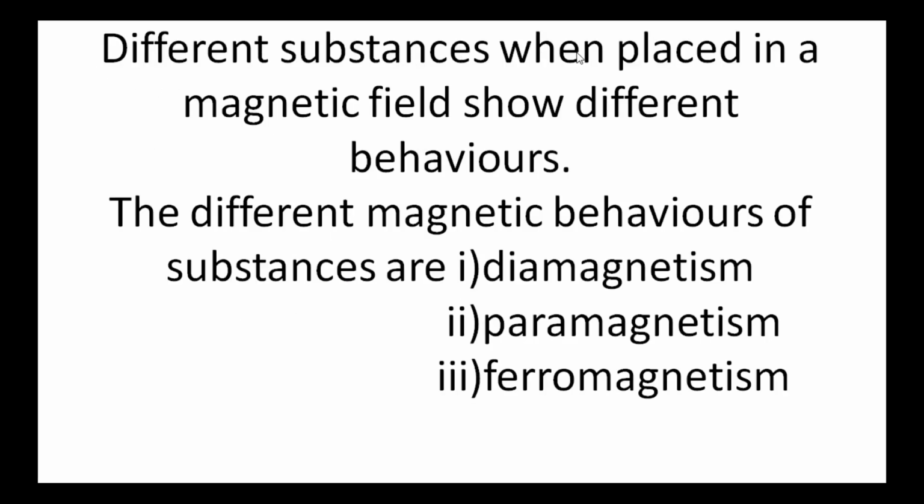Different substances when placed in a magnetic field show different behaviors. The different magnetic behaviors of substances are of three types. They are diamagnetism, paramagnetism and ferromagnetism. Let us discuss one by one.